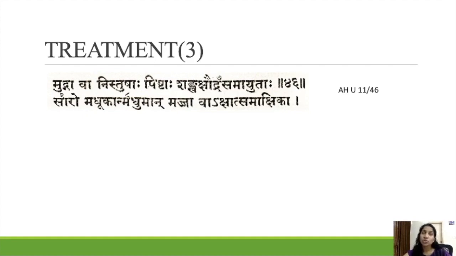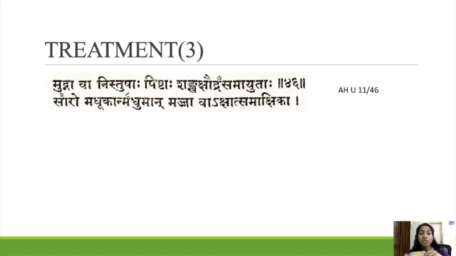While mentioning Shata Shukla Chikilsa in Susruta Samhita, it is said at the end that it can also be adopted for Shuddha Shukla, or Savrana Shukla Chikilsa can be adopted for Avrana Shukla Chikilsa also. So here in Ashtanga Hridaya it is mentioned for Shuddha Shukla Chikilsa.